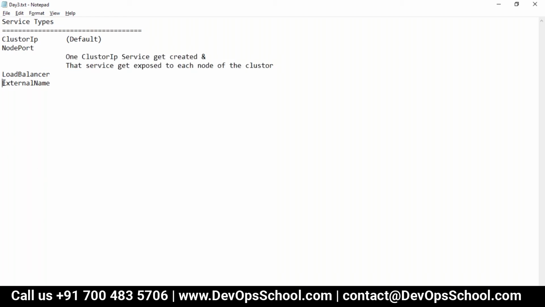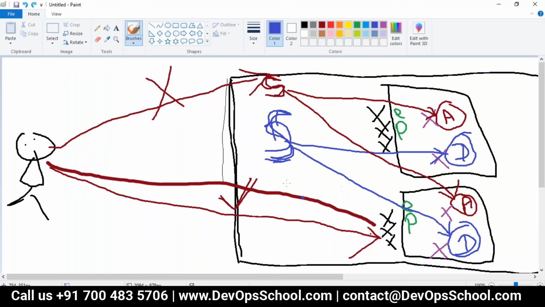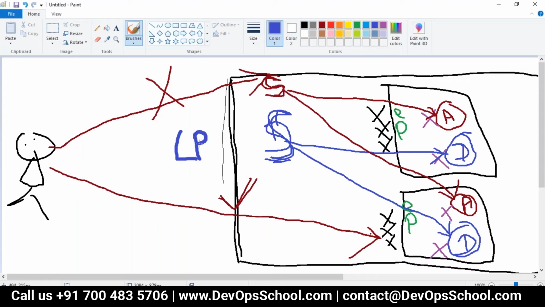Now the third one, what is happening, guys? Look at the image. Here, hitting the node port is not a good idea. How do I remember the IP address? So I will not hit the IP address. I need one more load balancer, because in the cluster you have so many services.